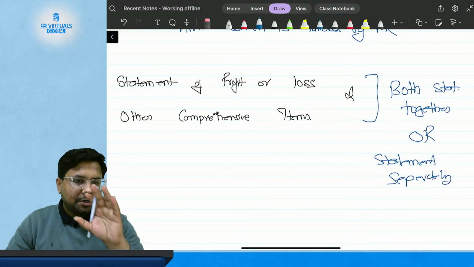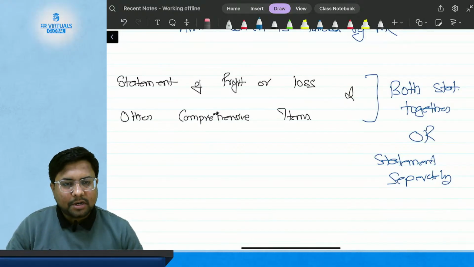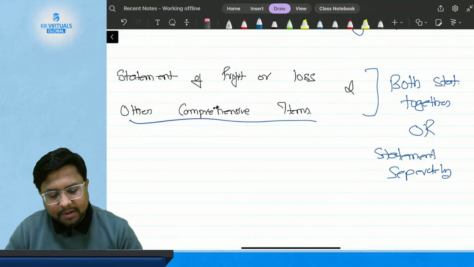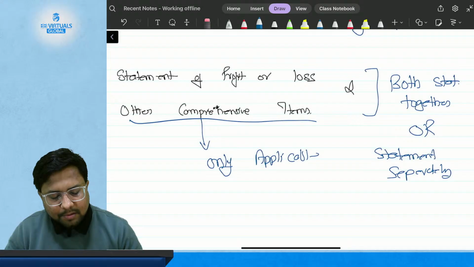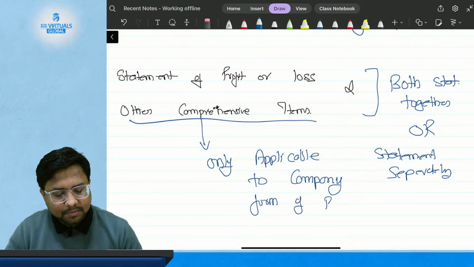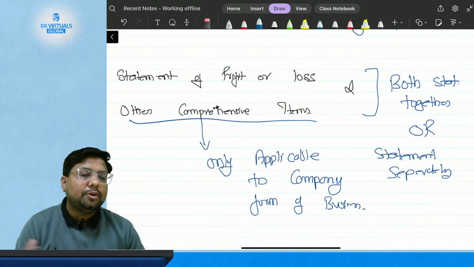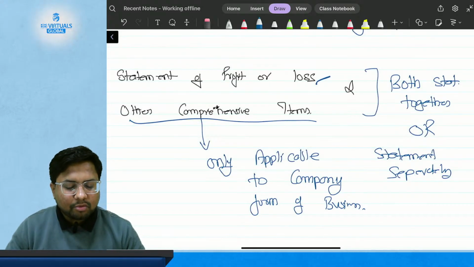Either you can prepare both these statements together in one format, or you can prepare both these statements separately. Okay. The other comprehensive item statement is only applicable to company form of businesses. So if I am a sole trader, if I am a partnership firm, I do not need to prepare other comprehensive item statement. I can only prepare statement of profit and loss.